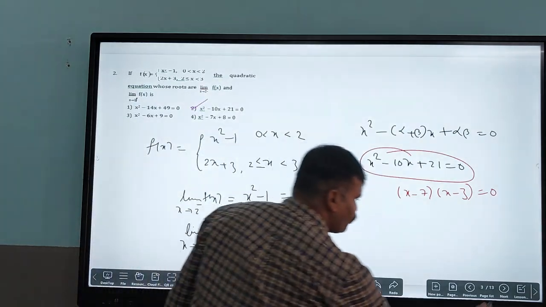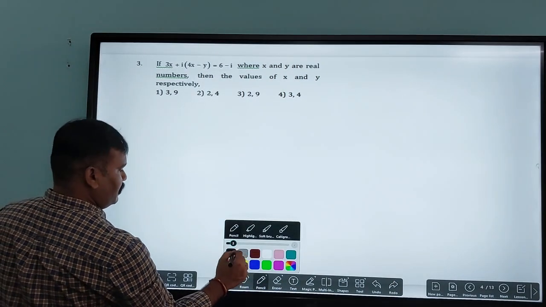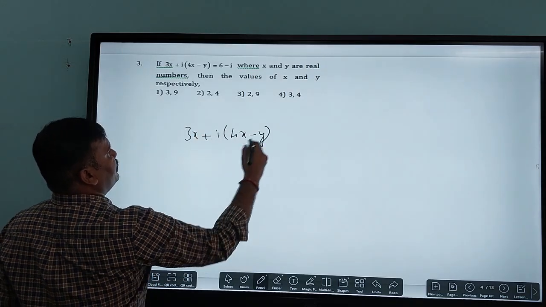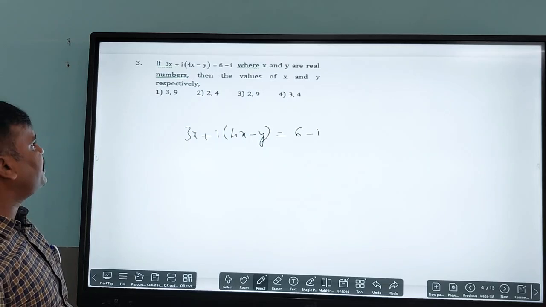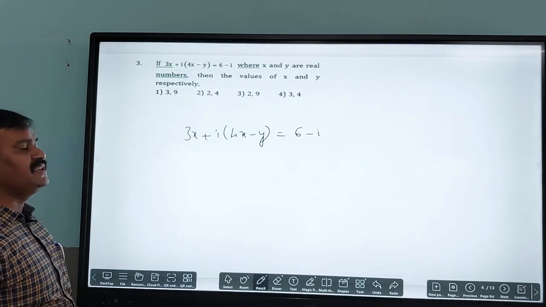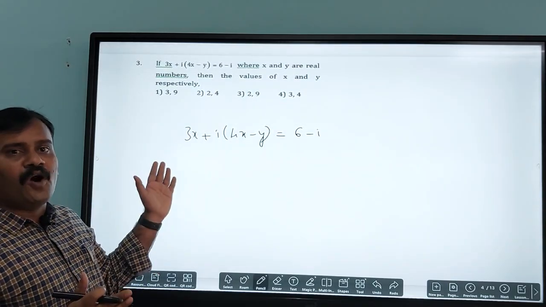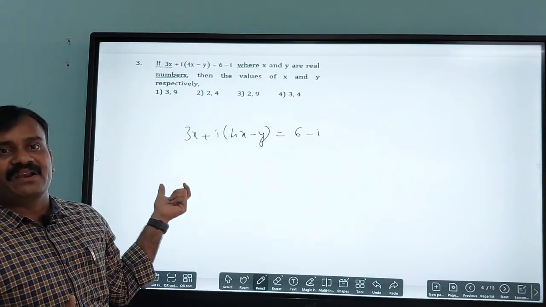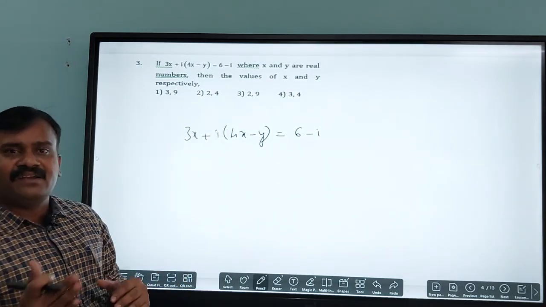Coming to the next question, the third one, a very simple question from complex numbers. If 3x plus i(4x minus y) is equal to 6 minus i, where x and y are real numbers, then find the values of x and y respectively. In both the LHS and RHS, the numbers are given in complex form, and when two complex numbers are equal, we need to equate the corresponding parts. Which are the corresponding parts? Real parts and imaginary parts.